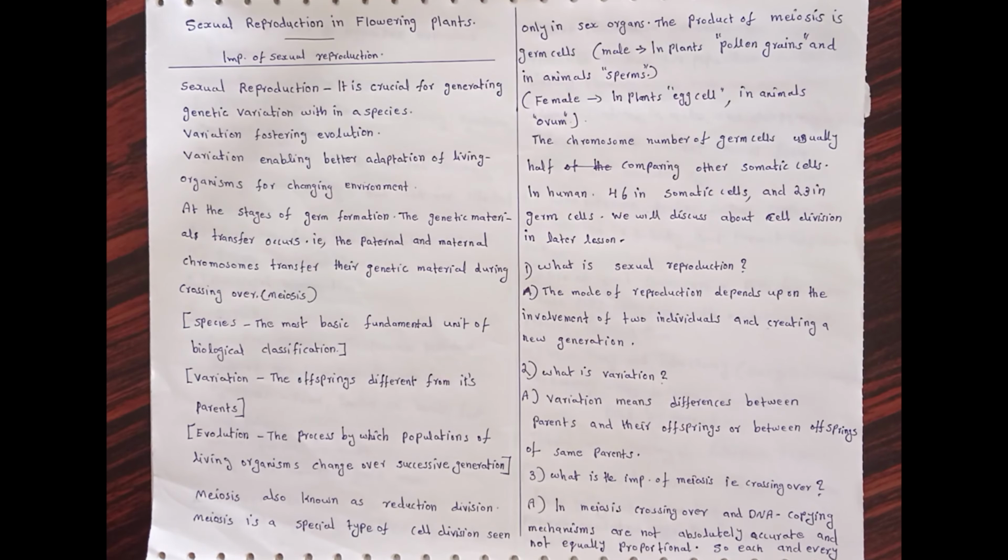Now, what is species? Species is the most basic fundamental unit of biological classification. Sexual reproduction is crucial for generating genetic variation within a species.